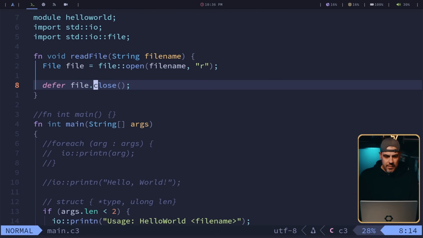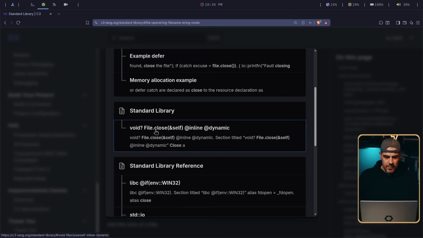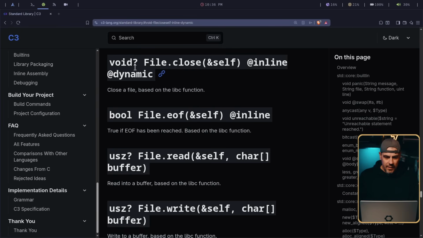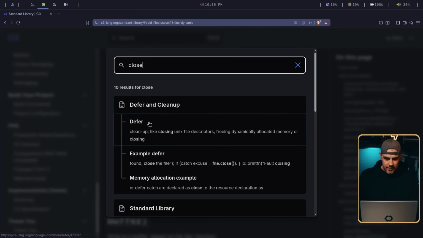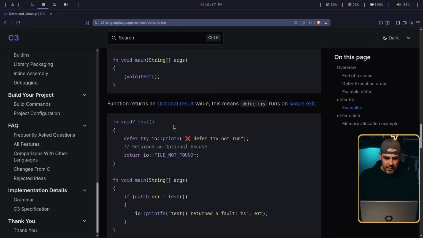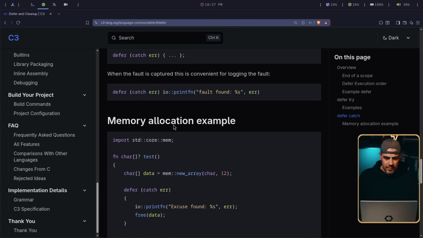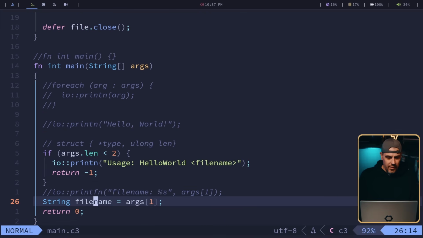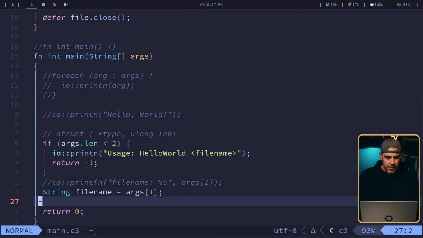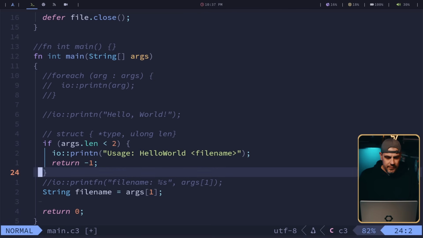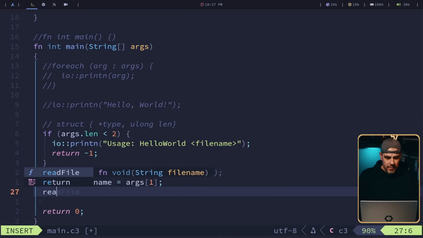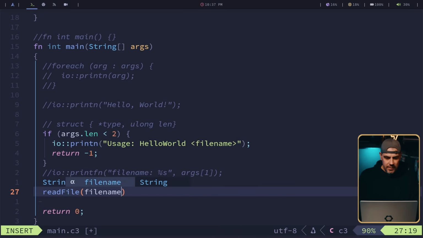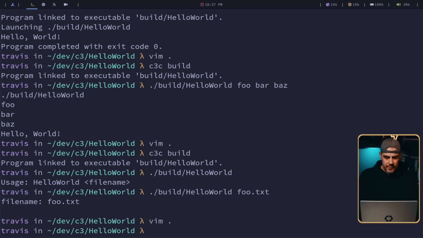So when this goes out of scope, the file will close. Now let's look at close, defer, okay, file.close. This is also a void question mark, so there may be an error. Let's look at defer try. There's lots of different ways to do things here. Pretty handy. So let's just see if we can do that. So what do I call this? Read file. So read file, file name, see what kind of errors we get.